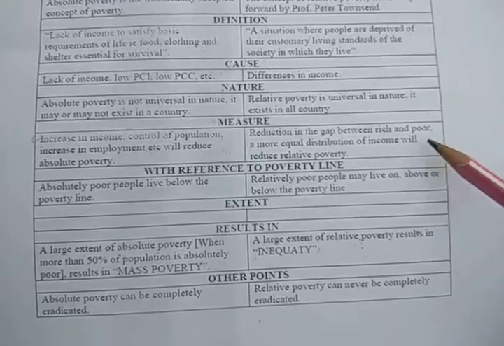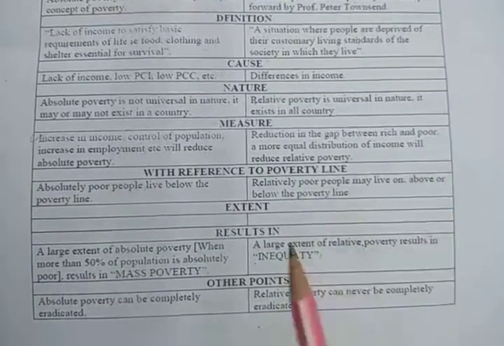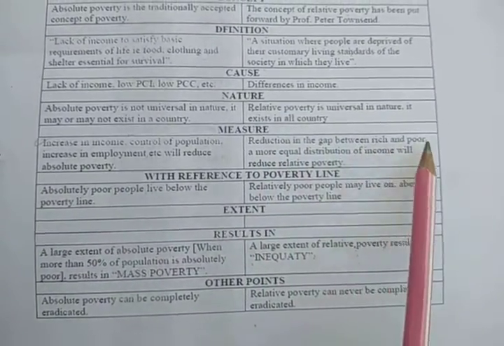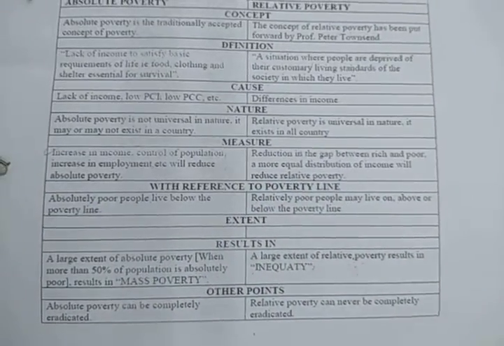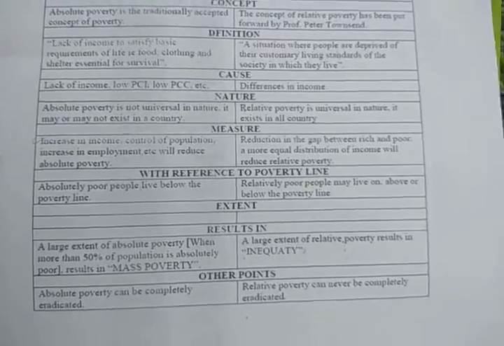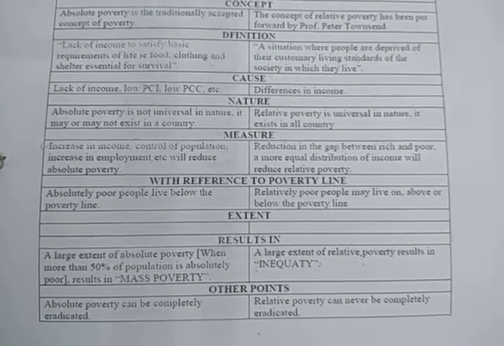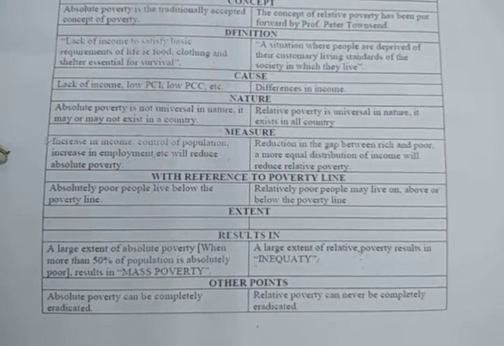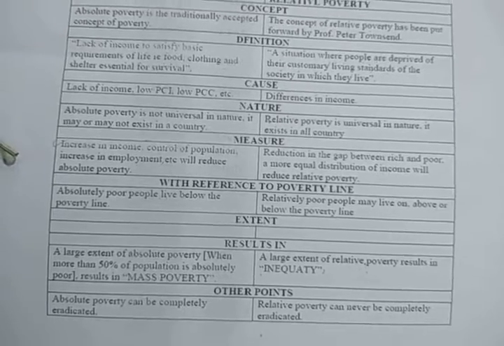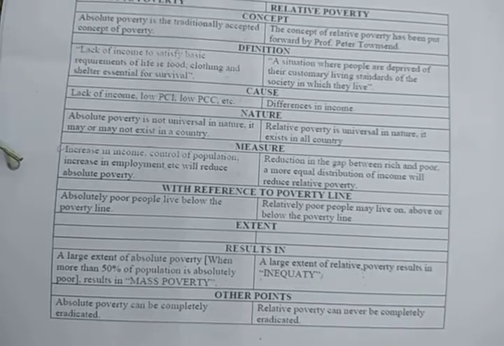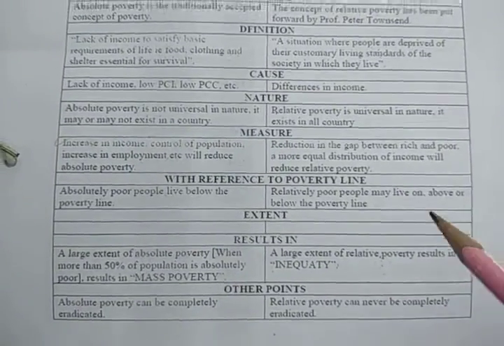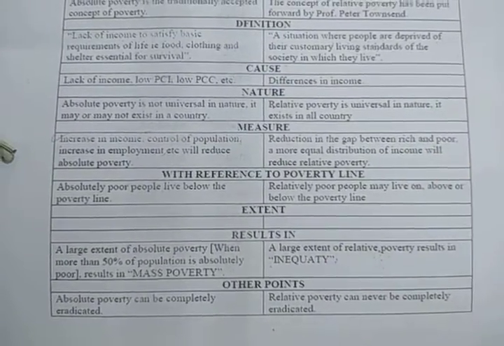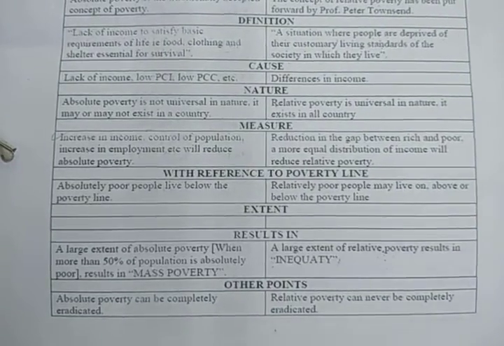Next, how will we reduce relative poverty? Reduction in the gap between rich and poor and more equitable distribution of income will reduce relative poverty. What happens in relative poverty? What is the condition? That we are poor as compared to others. This is relative poverty. But when we equally distribute the income, and we reduce the gap between rich and poor, automatically relative poverty will vanish.